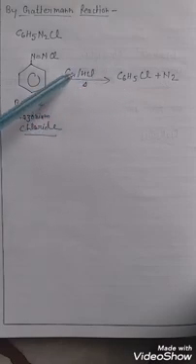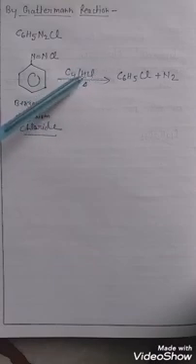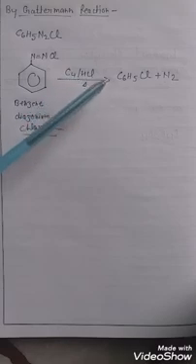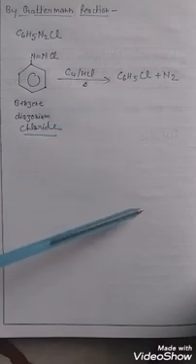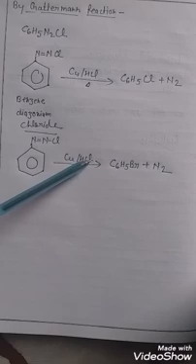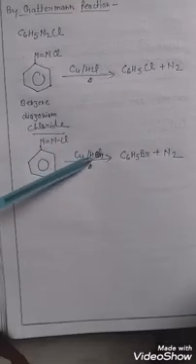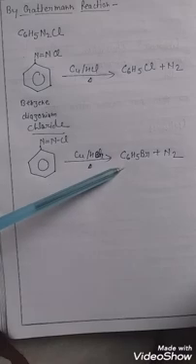If in place of HCl we take HBr, then bromobenzene is formed. So in this reaction, in place of HCl, take HBr, then bromobenzene is formed.